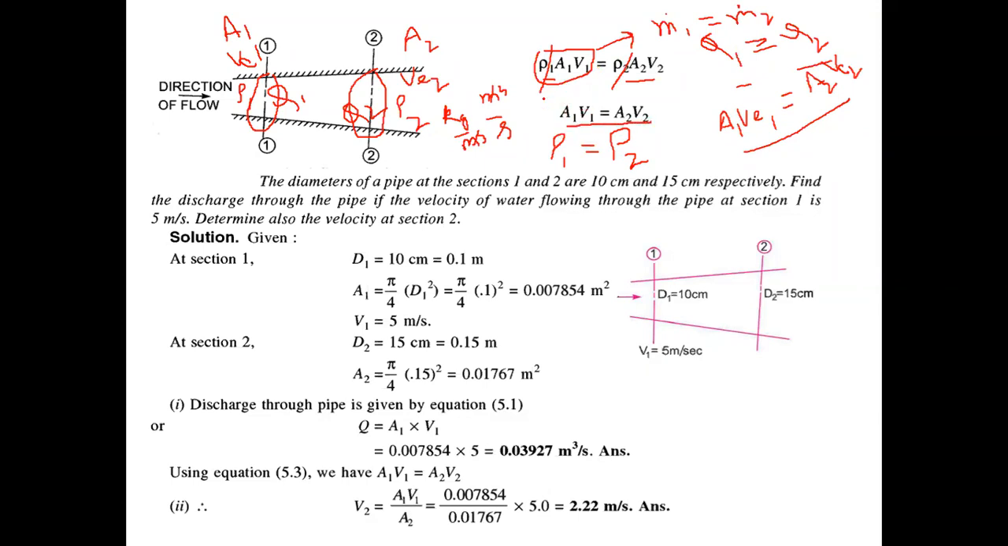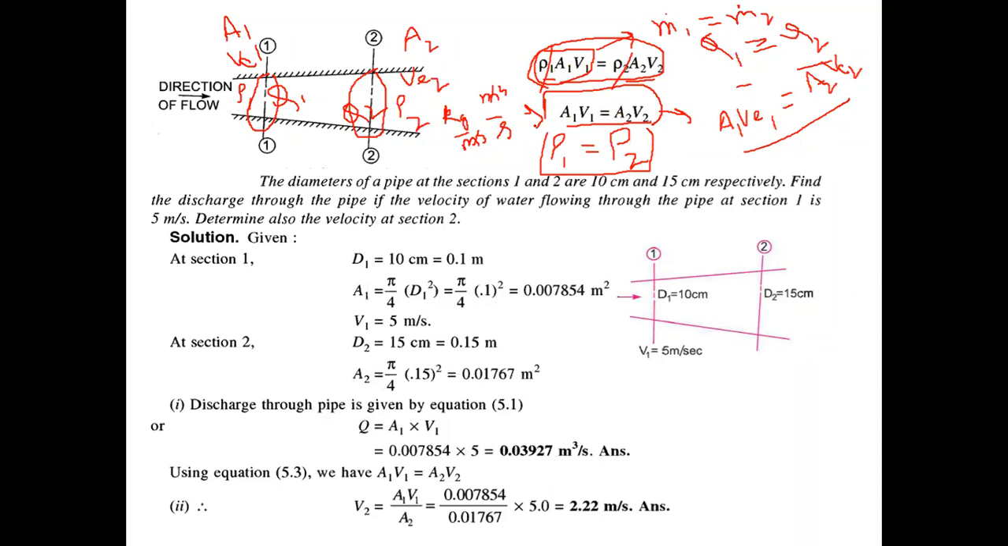But this is applicable only for incompressible fluid flow, while the top equation is applicable for all types of flow. This one is applicable only for incompressible flow, where we have assumed that density is the same. If the density is different, I cannot apply this equation; I need to apply the other equation. But in this unit and the coming units, we are only going to discuss incompressible fluid flow, so we can use this equation: A1 V1 is equal to A2 V2.